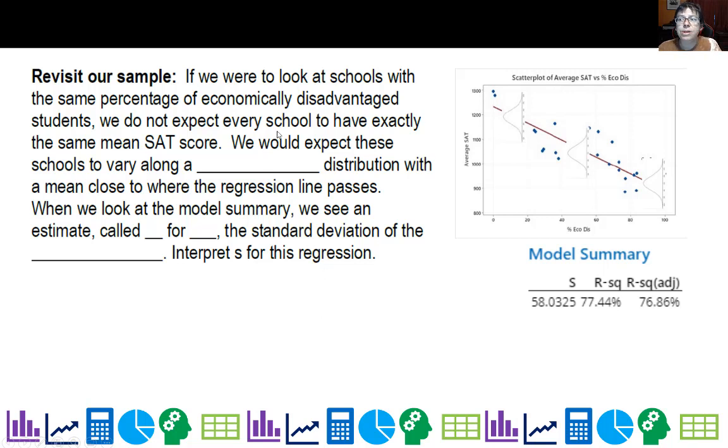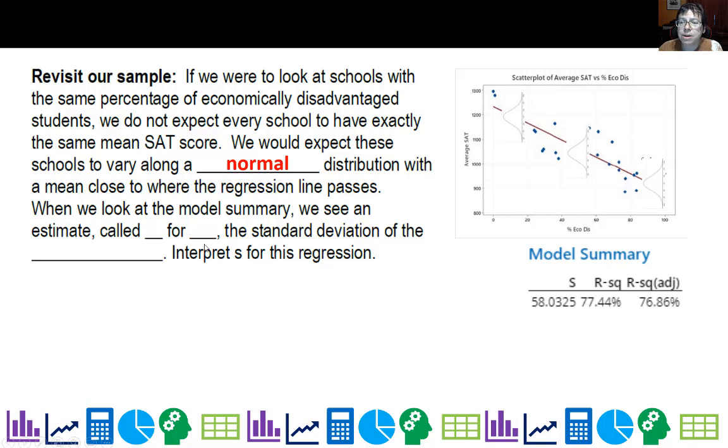Okay, so let's revisit the sample we did. If we were to look at schools with the same percentage of economically disadvantaged students, we don't expect every school to have the same mean SAT score. We would expect some variation along a normal distribution with a mean close to where the regression line passes. Remember, I said we have a model for every value of X. In this case, our values of X are the percent of economically disadvantaged students.